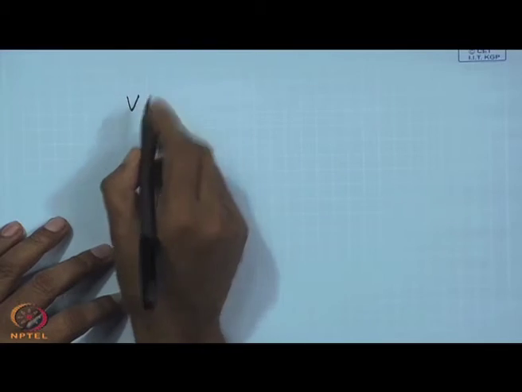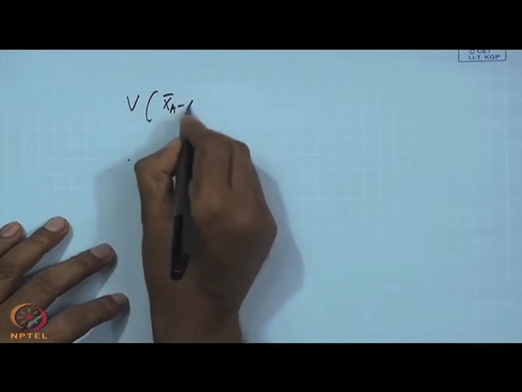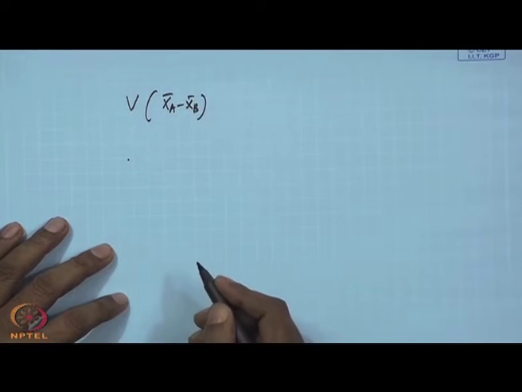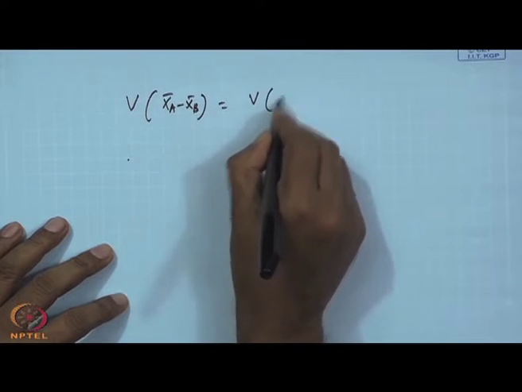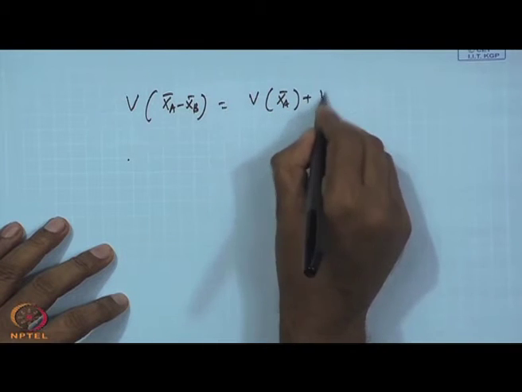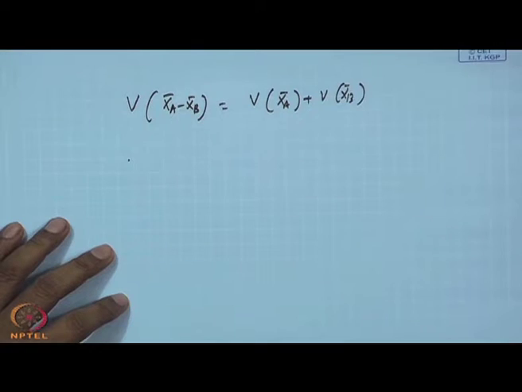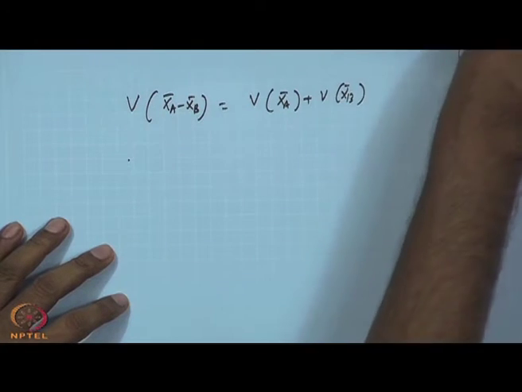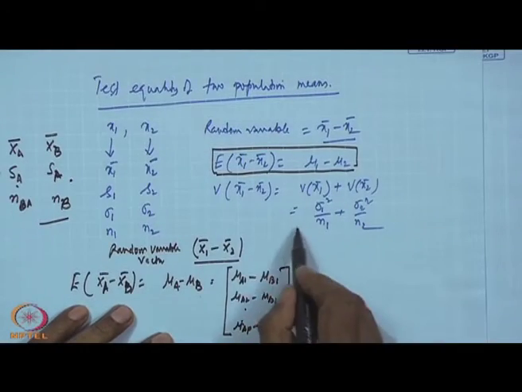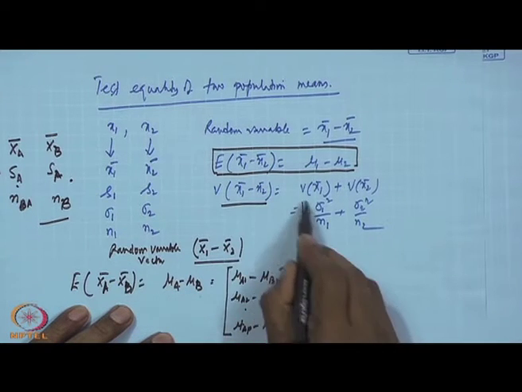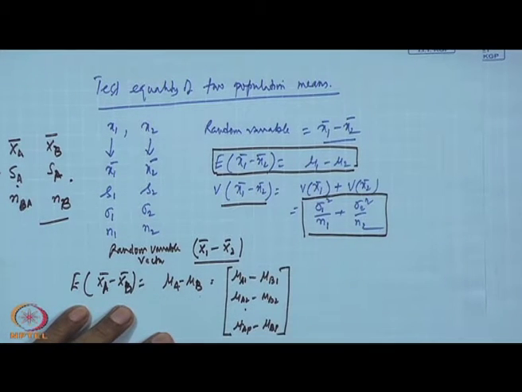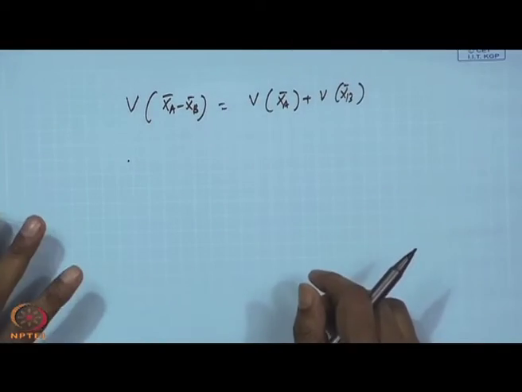Then what will be the variance part? For x A bar minus x B bar, that will be variance of x A bar plus variance of x B bar. I have shown you in the univariate case, variance of this is this. Forget about how this derivation comes, because we are not statistical experts, we are users.